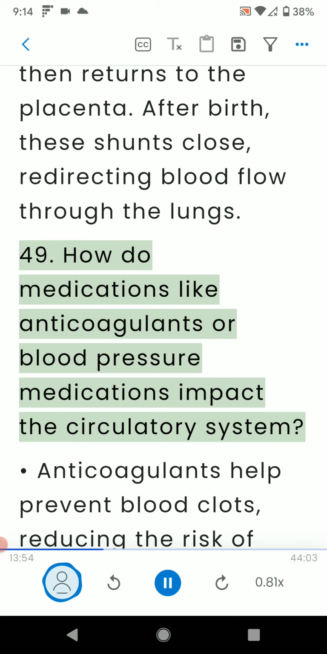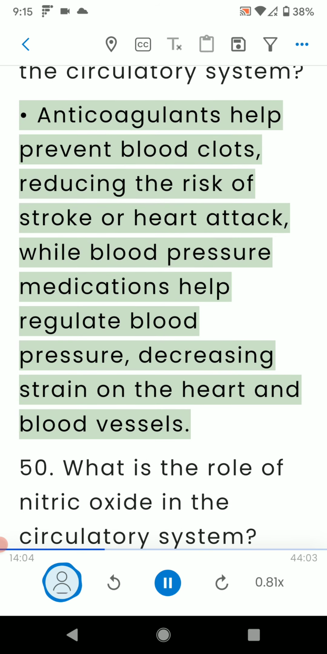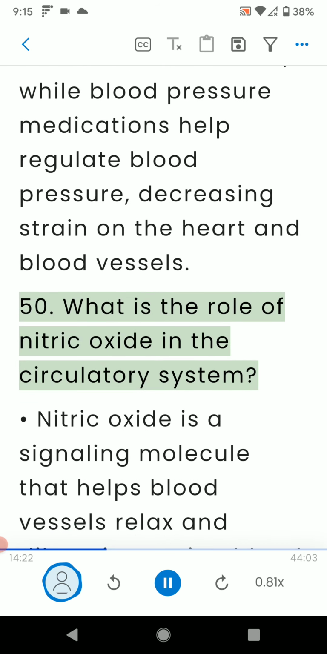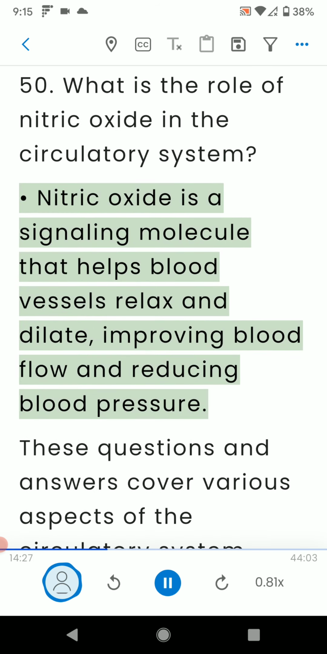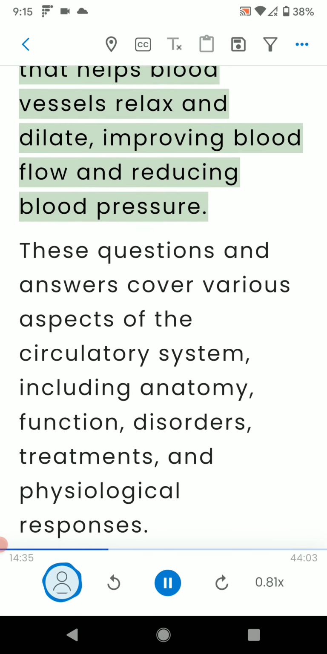49. How do medications like anticoagulants or blood pressure medications impact the circulatory system? Anticoagulants help prevent blood clots, reducing the risk of stroke or heart attack, while blood pressure medications help regulate blood pressure, decreasing strain on the heart and blood vessels. 50. What is the role of nitric oxide in the circulatory system? Nitric oxide is a signaling molecule that helps blood vessels relax and dilate, improving blood flow and reducing blood pressure.